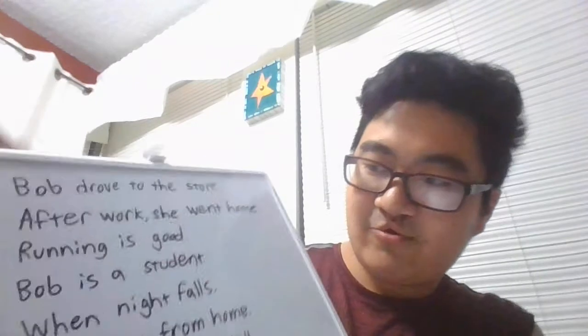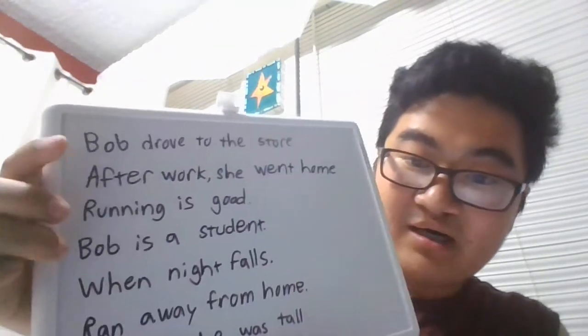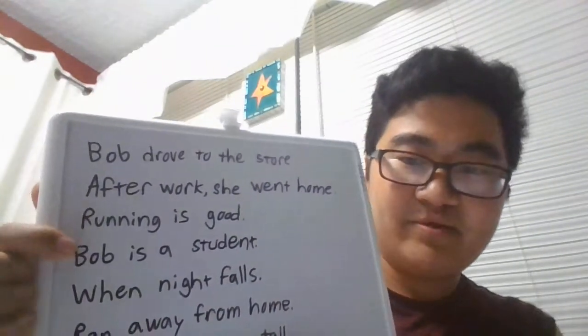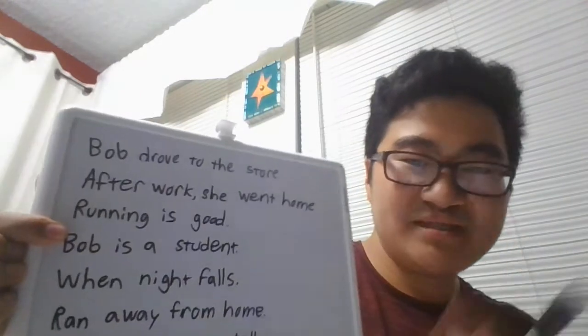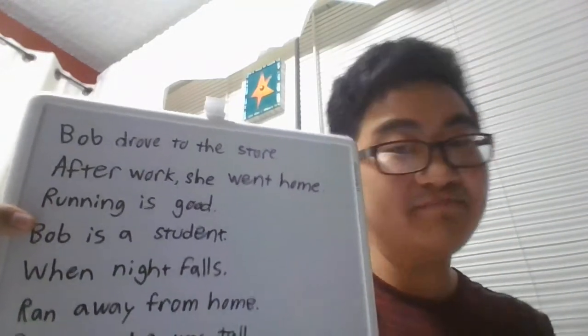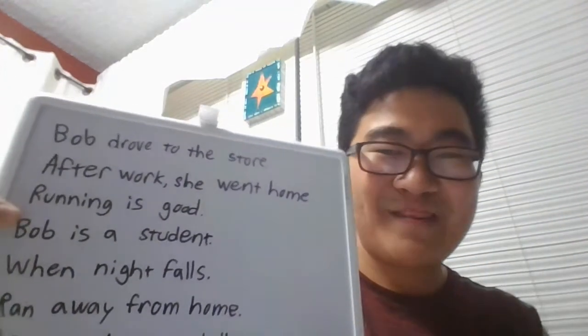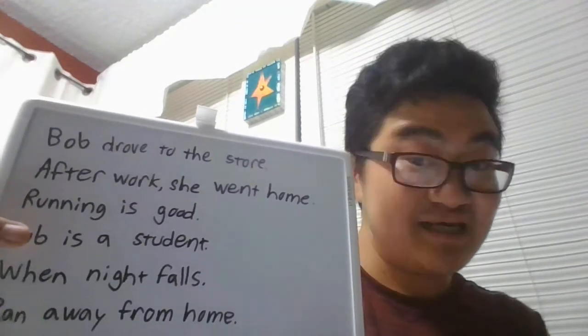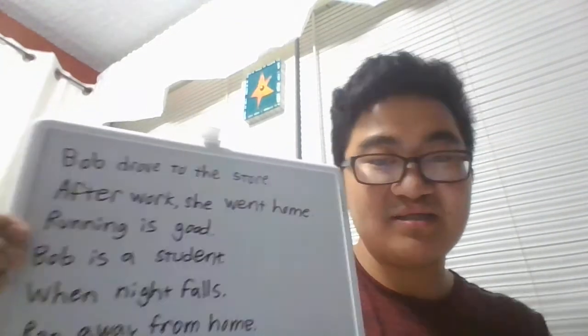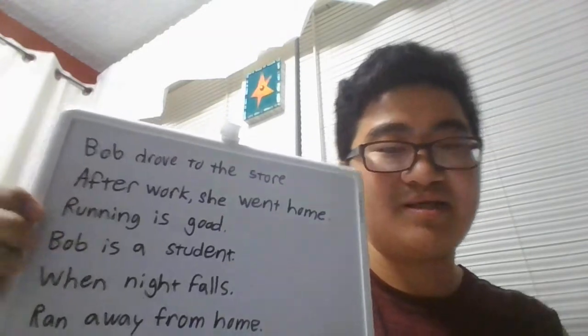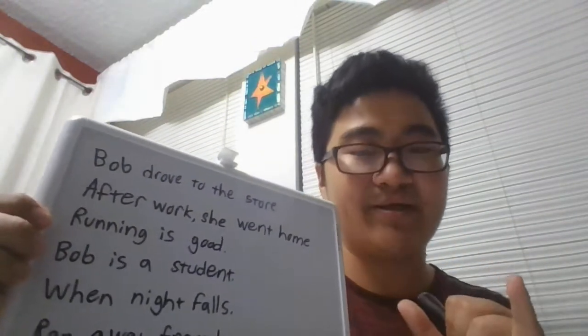So let's do an example. We got the sentence right here: Bob is a student. First off, I want you to guess the subject. Cool. Did you guess Bob? You're correct. Bob is the subject. And then we got our verb, which is "is." That is a linking verb. It is connecting Bob and student. It is tying those two things together.